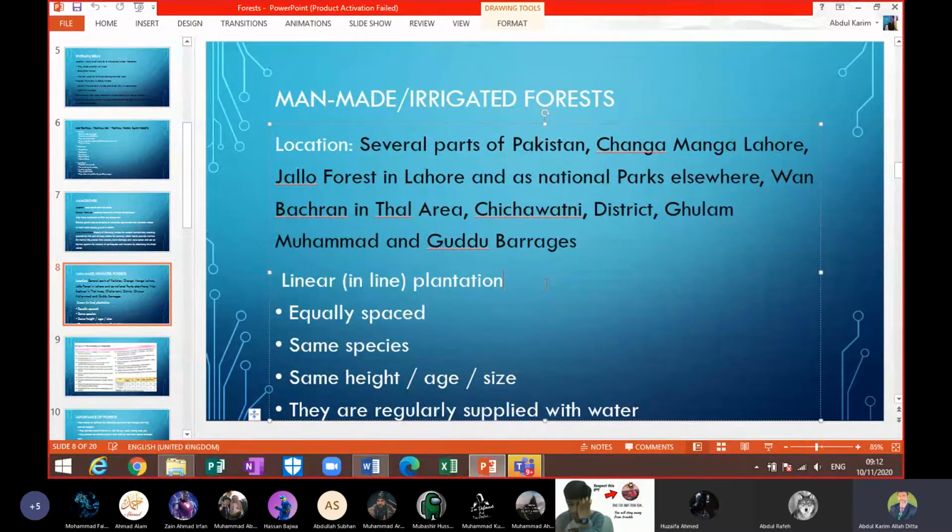So this is about the linear plantation, in which plants are planted in lines. They are given equal space, meaning between the trees which have been planted in the linear plantation, wherever they are, either in Chichawatni, Changa Manga, Jallo Forest, even Ghulam Muhammad and Guddu Barrages, wherever this kind of plantation has been done, it is done in lines.